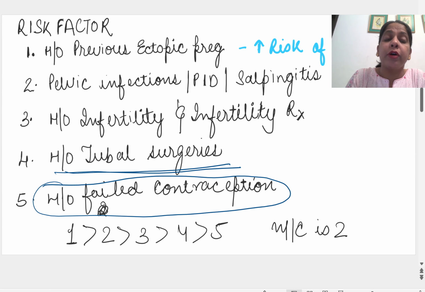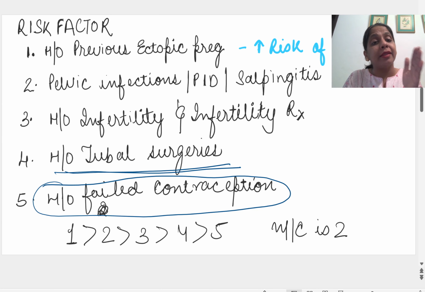You all know the Pearl index of copper T, combined oral contraceptive and tubectomy. Tubectomy has a Pearl index of 0.1, and copper T and combined oral contraceptive have 0.5, right? So low, so less, pregnancy is not going to occur. In case it does occur, we have to rule out whether it is ectopic or not, because in all these conditions there are high chances.